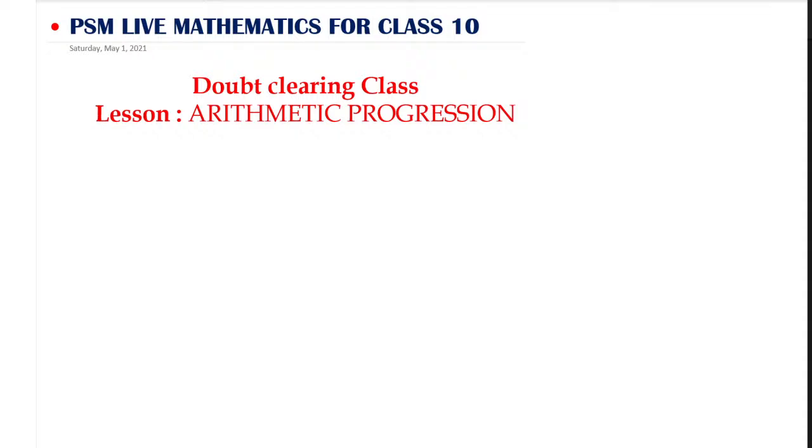Before going to the doubts, let us go through what this lesson actually is and what type of lesson it is. This lesson is totally based on logic questions, where you have to find the missing term. When AP comes, it is nothing big for you. If you take 2, 5 and 8, we can guess the next number.